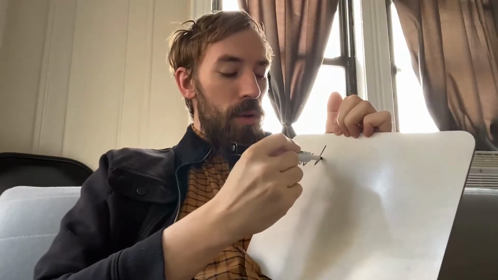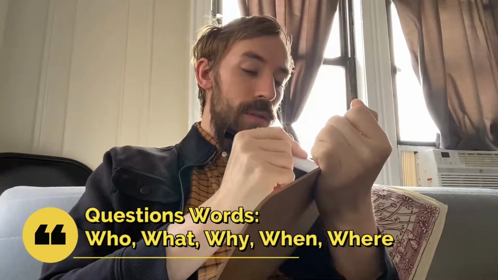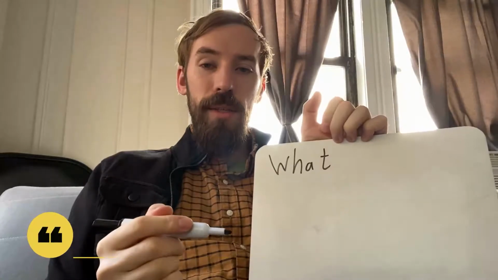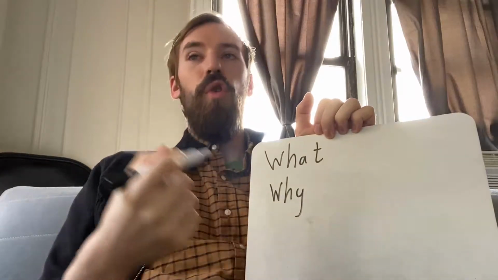So for example, we will see it in a lot of question words, like what, why, where, or when. But even in some not question words, like the word wheel, like a circle that spins, like a tire on a car, a wheel.